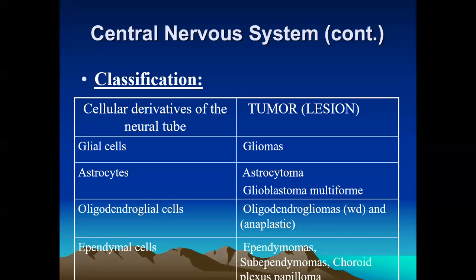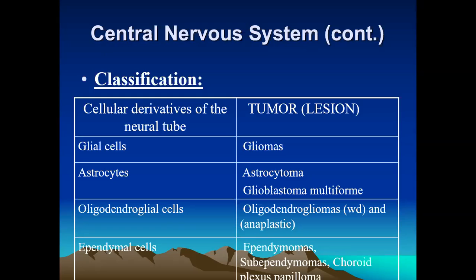The astrocyte cells can give rise to astrocytoma. Another glial cell is the oligodendrocyte, which gives rise to oligodendrogliomas, both well differentiated and anaplastic oligodendroglioma. Astrocytoma has different variants: the diffuse fibrillary astrocytoma, the pilocytic astrocytoma, third the glioblastoma multiforme, and fourth the xanthoastrocytoma.